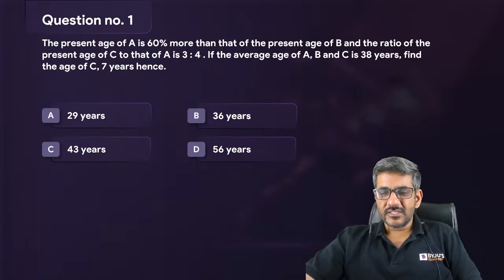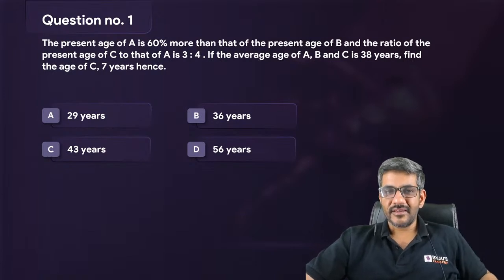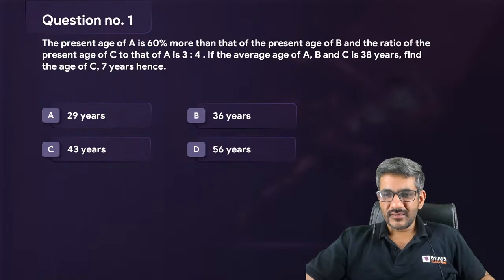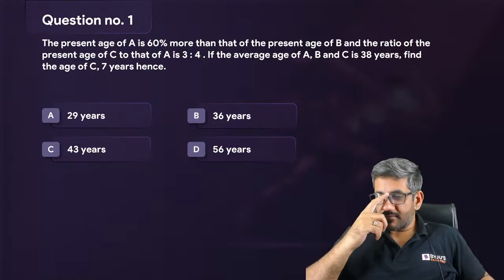Sneha Pradhan is the first person to answer. Sneha says C. That is 43 years. Anyone else? Any other answer apart from that of Sneha?